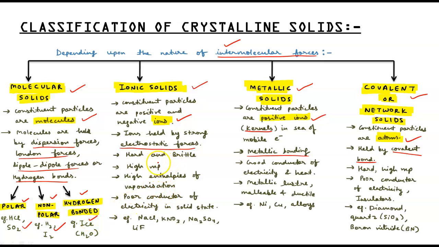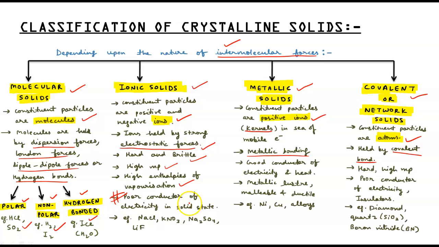In ionic solids, the forces are electrostatic forces. So they are very strong forces. That's why these solids are hard and brittle. As a result, they have high melting point, high enthalpies of vaporization, and, a very important point, they are poor conductors of electricity in solid state.